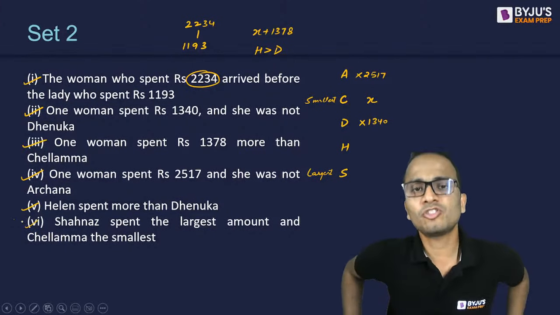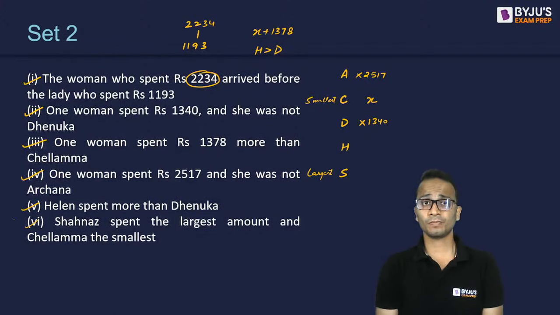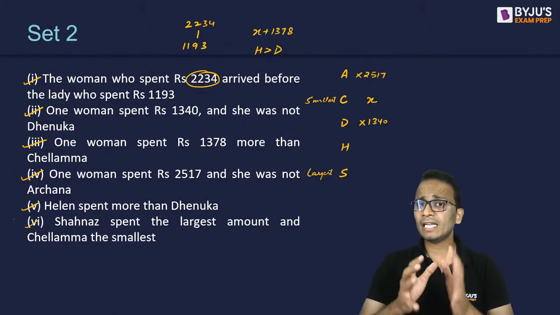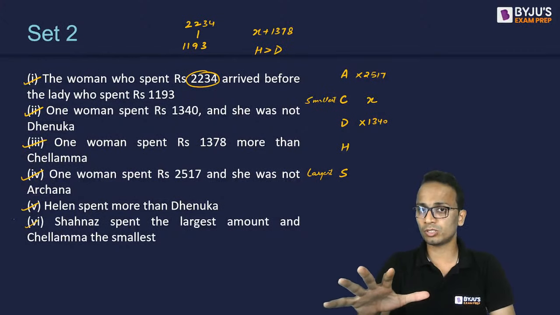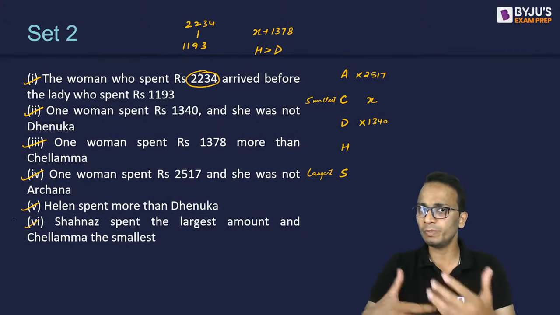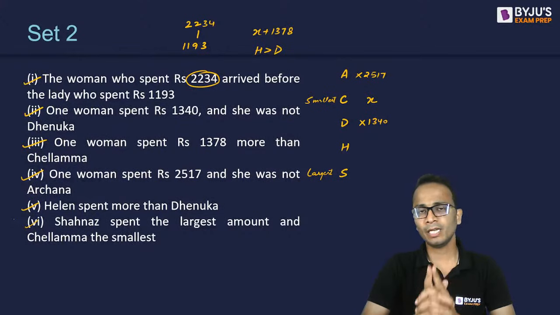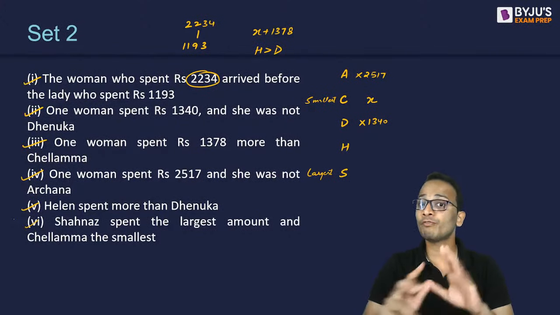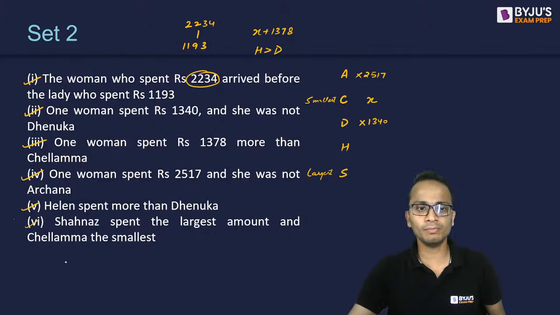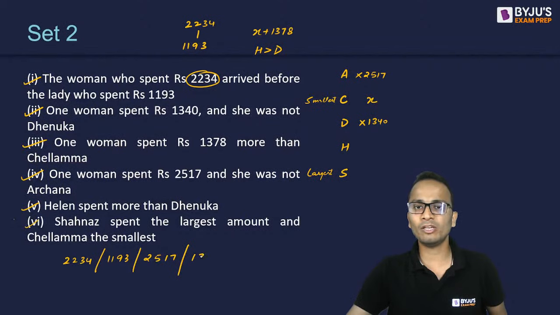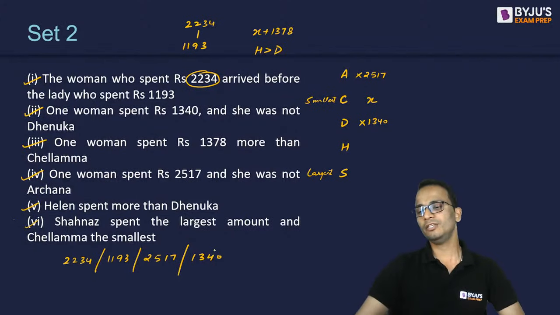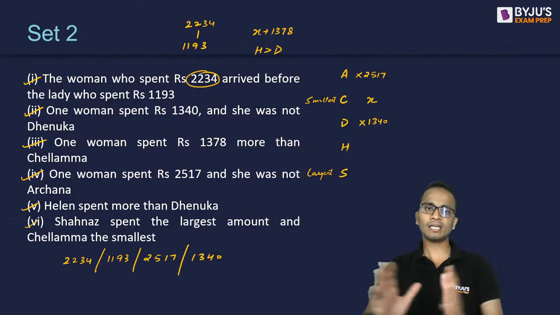Okay. Now let's try to find out different values. First of all, these are five ladies and there should be five values in terms of amounts, in terms of rupees, that they are spending. From this information, I have already got four values. I'm writing them at the bottom. One of the values is 2234. One of the values is 1193. One of the values is 2517. And the last value that I already know is 1340. Okay, so these are the numbers.